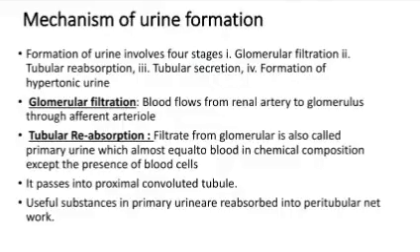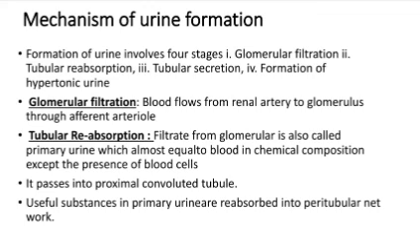Let's discuss the mechanism of urine formation. Formation of urine involves four stages. One is glomerular filtration. Second is tubular reabsorption. Third is tubular secretion.